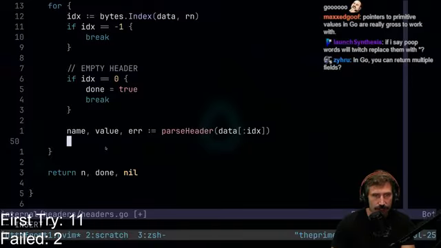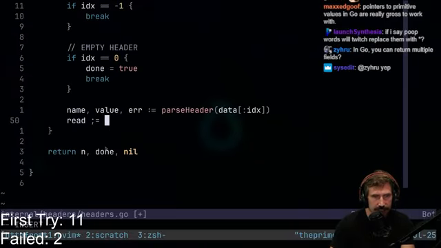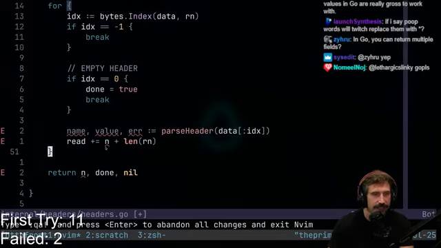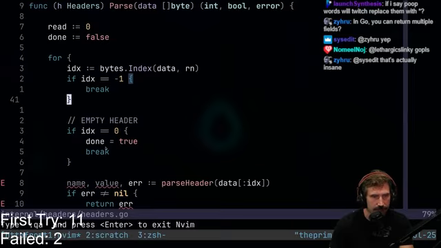And if I've done this all correctly, which I think I've read right there. Yep. Let's go like this. Read plus equals n plus 2. 2, because obviously 2 being the length of the CRLF, if we're going to be super specific about that. Here, if we have an error, we will obviously return a, how do I do errors here?